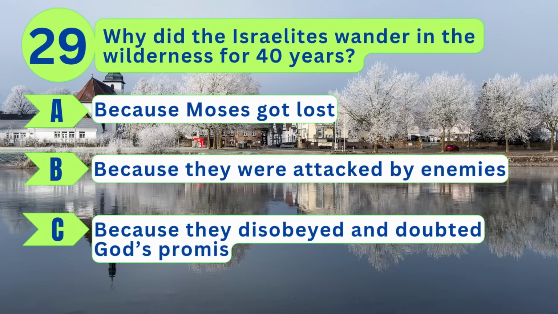Question 29. Why did the Israelites wander in the wilderness for 40 years? A. Because Moses got lost. B. Because they were attacked by enemies. Or C. Because they disobeyed and doubted God's promise.